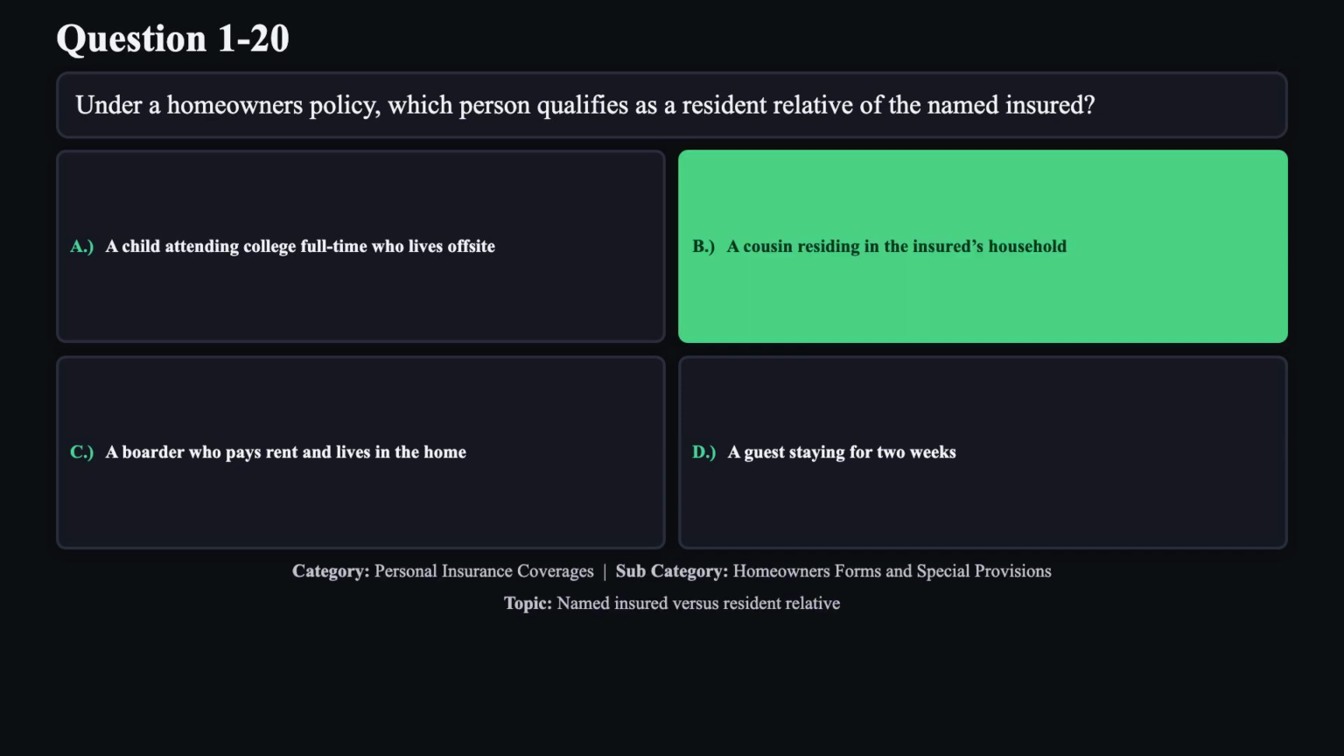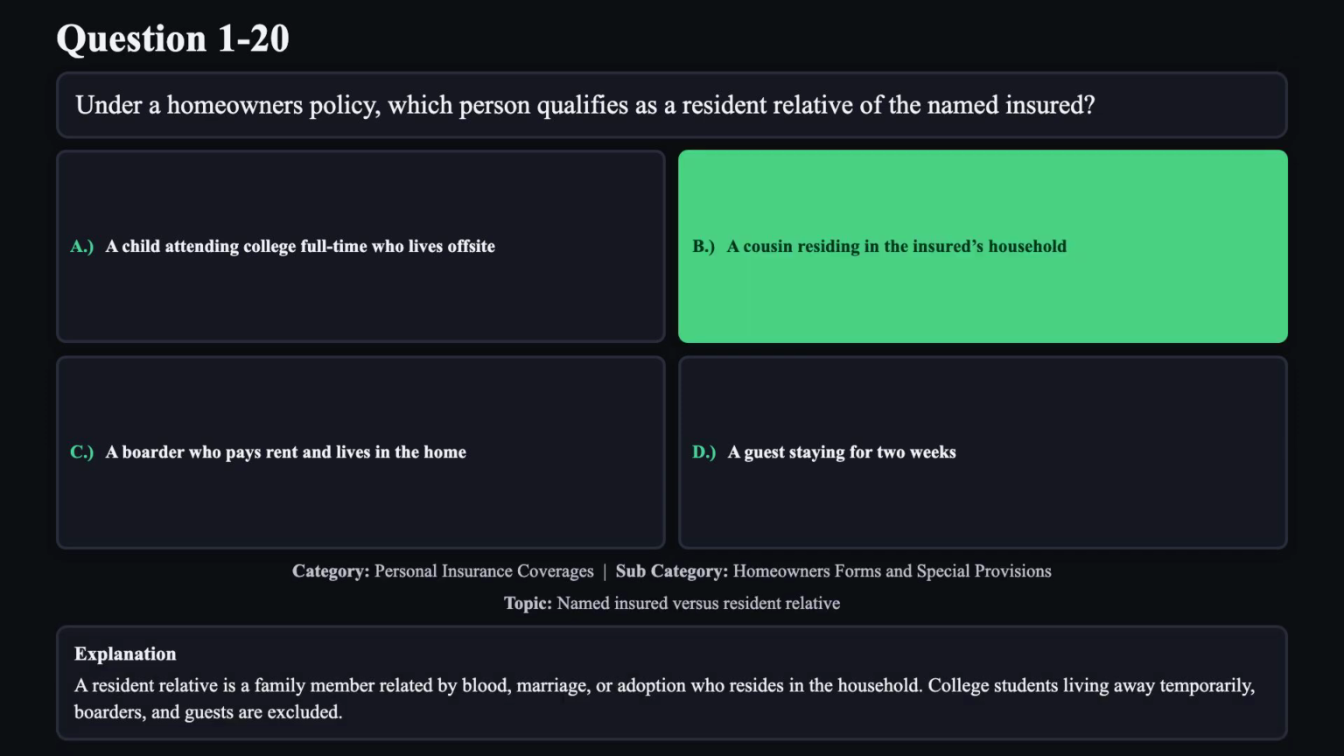The correct answer is B. A resident relative is a family member related by blood, marriage, or adoption who resides in the household. College students living away temporarily, boarders and guests are excluded.